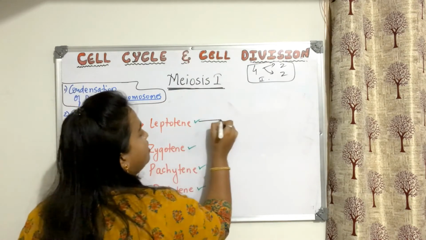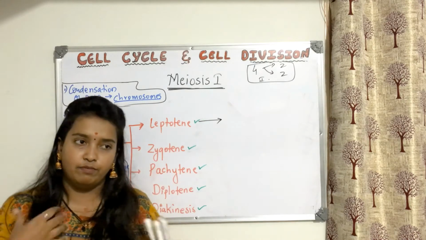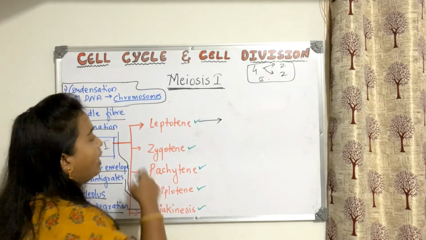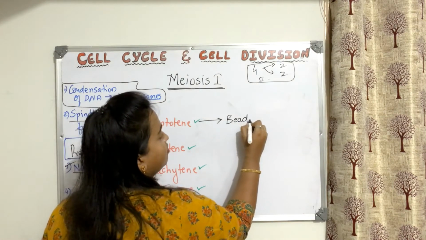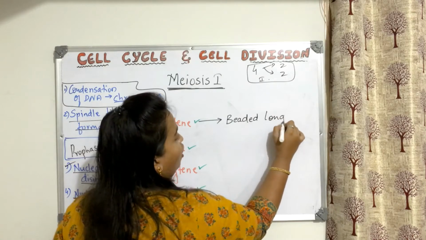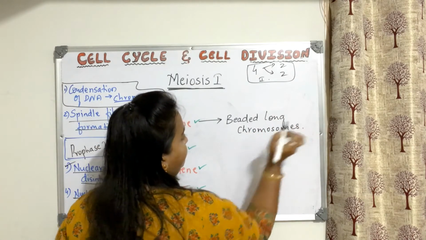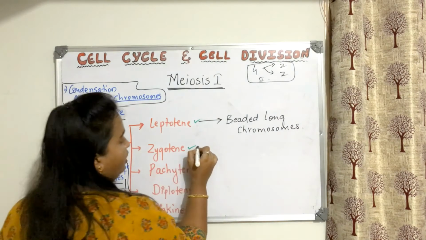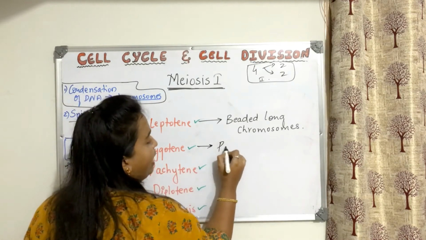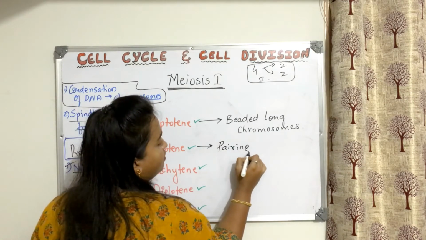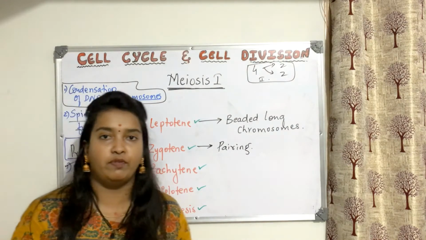First of all, what happens in leptotene? We will remember some important terms so that we can form a story. For leptotene, we will remember it as beaded long chromosomes. And what about zygotene? Here what happens is pairing. So how to relate and remember it in the form of a story.